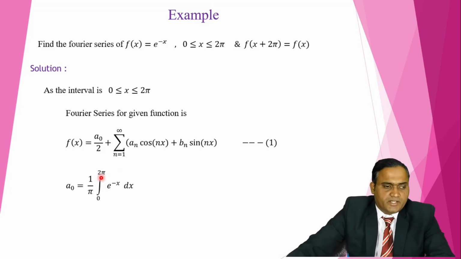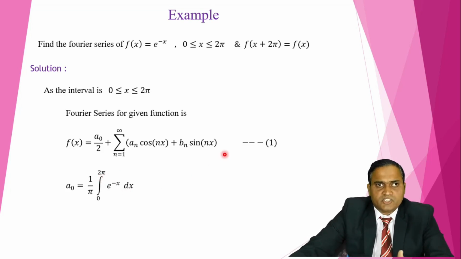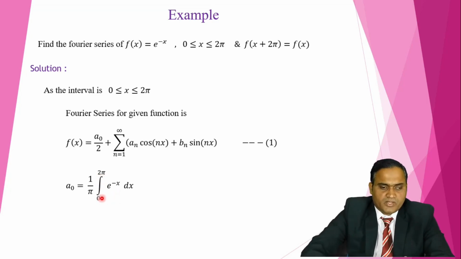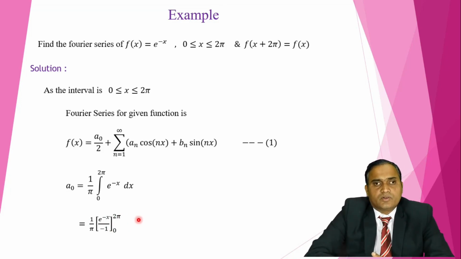So the a naught formula is 1 upon pi integration of f of x dx. Here f of x is e raised to minus x, so I replace f of x by e raised to minus x. We have to take just the integration of e raised to minus x. The integration of e raised to minus x is e raised to minus x upon minus 1 over the interval 0 to 2 pi. So we get 1 upon pi, e raised to minus x upon minus 1, over the interval 0 to 2 pi. Now after integration we have to put the limits.